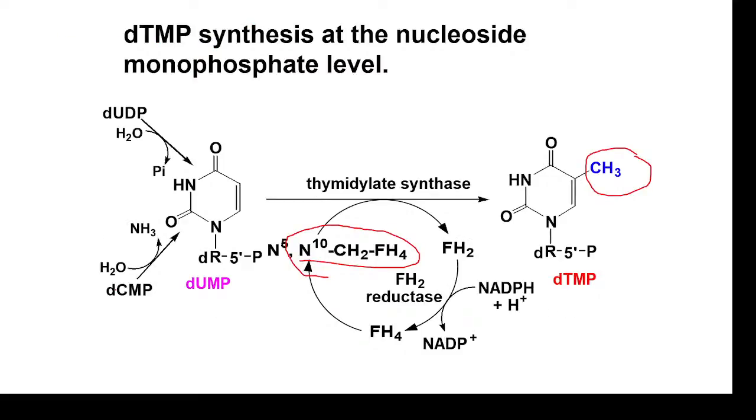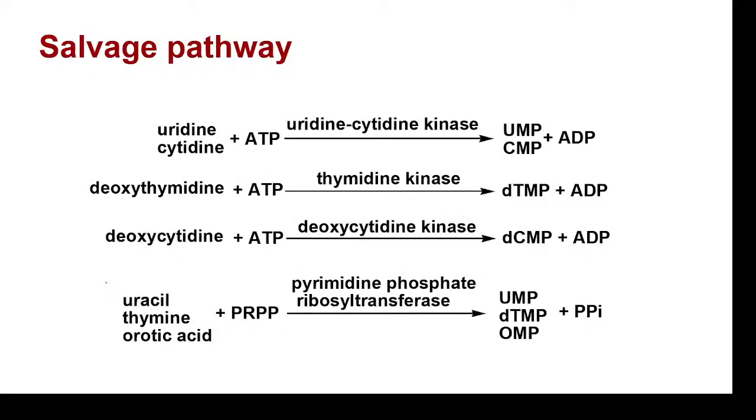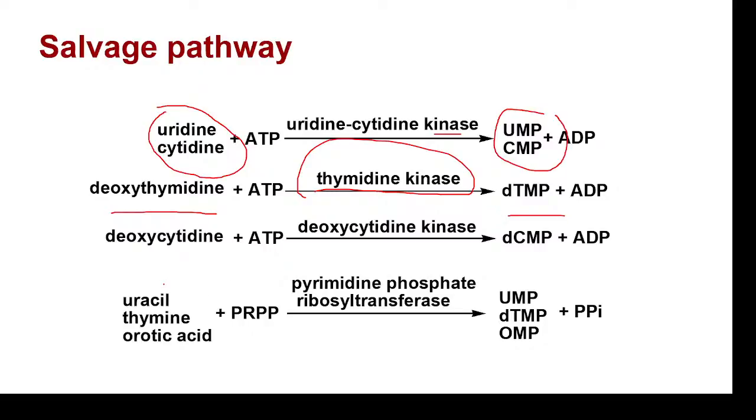So the next is the salvage pathway of pyrimidine synthesis. For the salvage pathway, it is just like an assembling process. Here uridine and cytidine will undergo phosphorylation to form UMP and CMP. This reaction is catalyzed by the uridine cytidine kinase enzyme. If deoxythymidine undergoes phosphorylation by the action of thymidine kinase, it forms dTMP, and deoxycytidine will undergo phosphorylation by the action of deoxycytidine kinase to form dCMP.